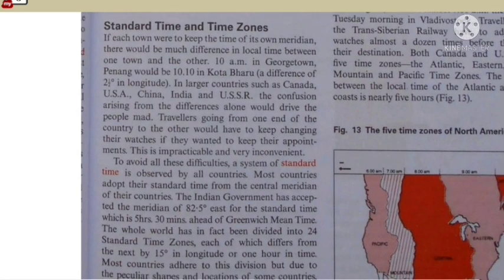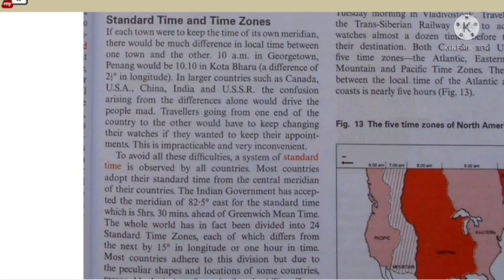Now, standard times and time zones. If each town kept time with its own meridian, there would be much difference in local time between one town and the other. 10 a.m. in Georgetown, Penang would be 10:10 in Kota Bharu, a difference of 2.5 degrees in longitude only. Just 2.5 degrees will have the 10-minute increase. Increase means it must be in the east.